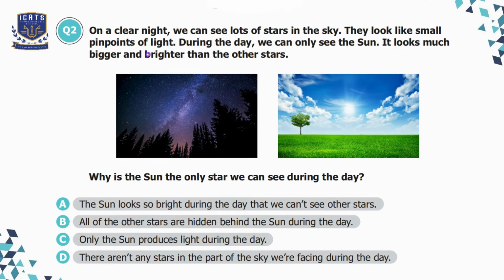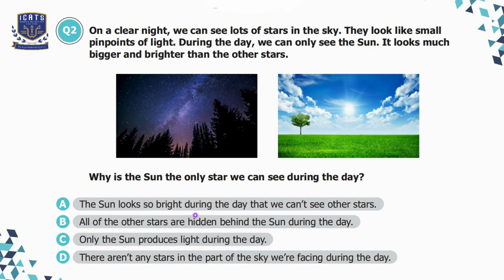Question number 2. On a clear night, we can see lots of stars in the sky. They look like small pinpoints of light. During the day, we can only see the Sun. It looks much bigger and brighter than the other stars. Why is the Sun the only star we can see during the day?